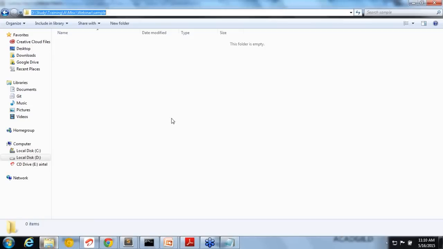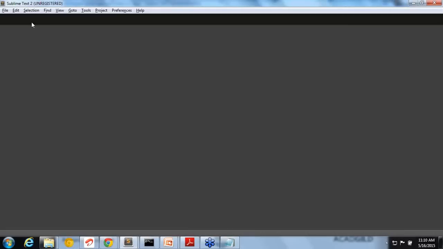So I just created an MD folder sample. Now the editor I am using is Sublime Text. So Sublime Text is just a text editor.